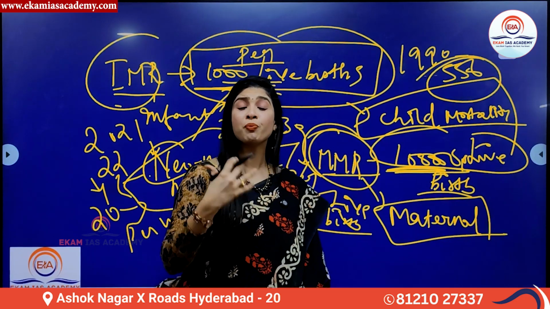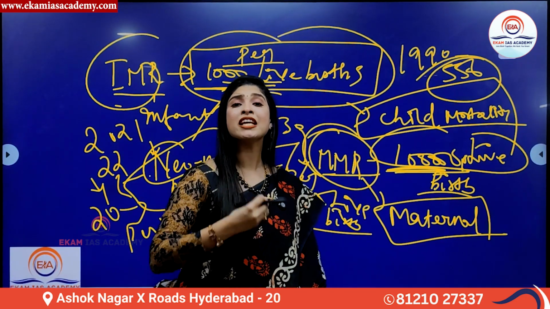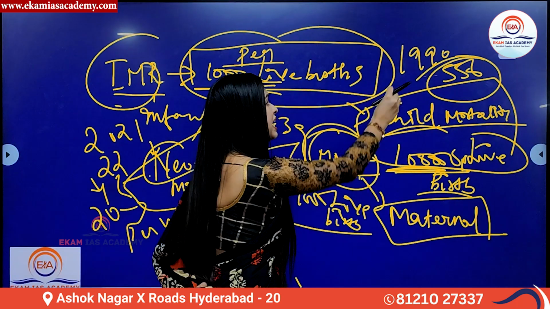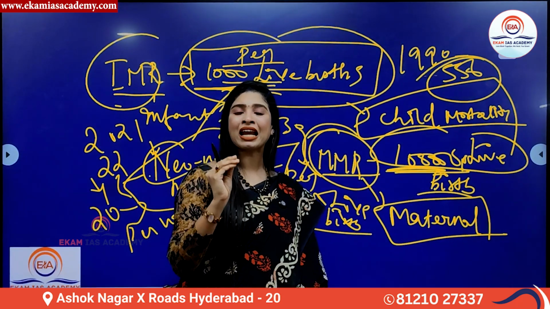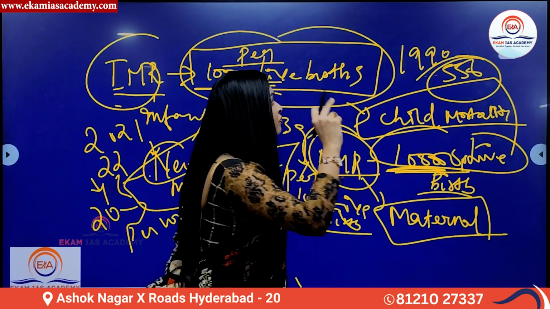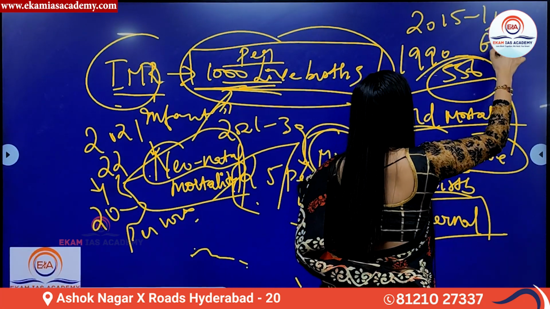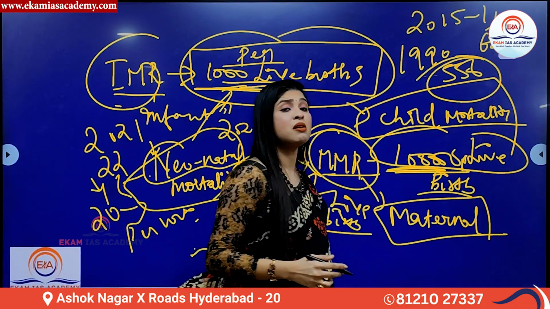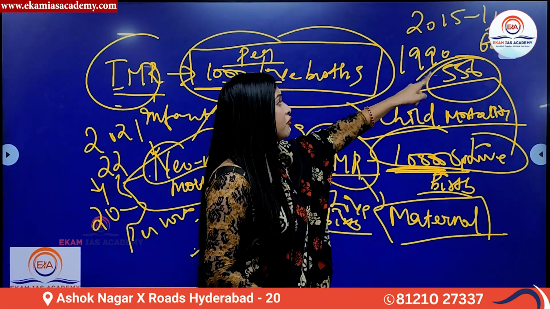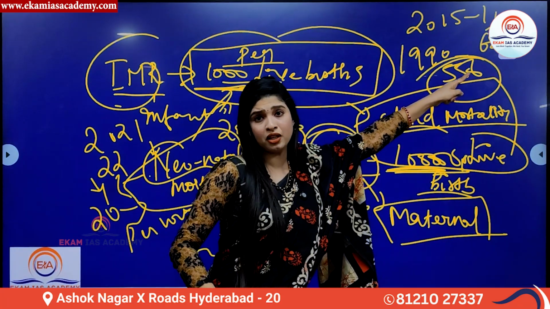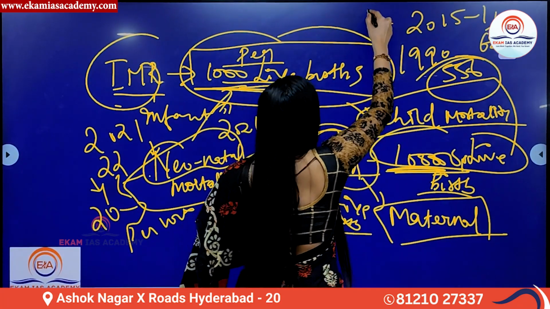Lack of access to proper medical facilities and lack of nutritional food were leading to such a huge number of deaths. Over the years, slowly and gradually, we could see a decline. In 2015-16, there was a reduction in the maternal mortality rate by 68%, which means from 556 deaths per 1 lakh live births, it became 174.